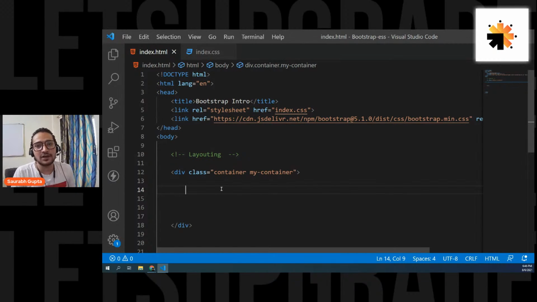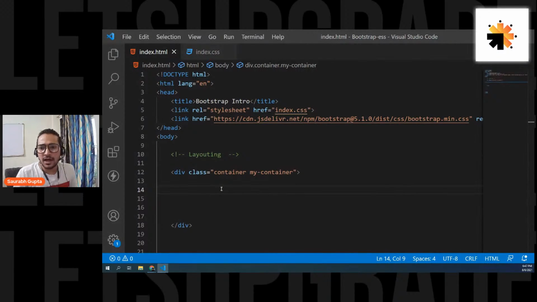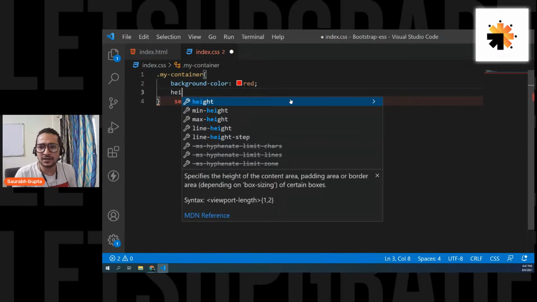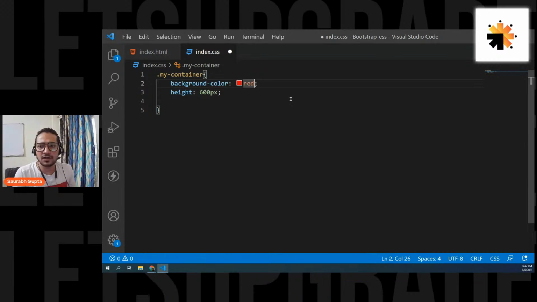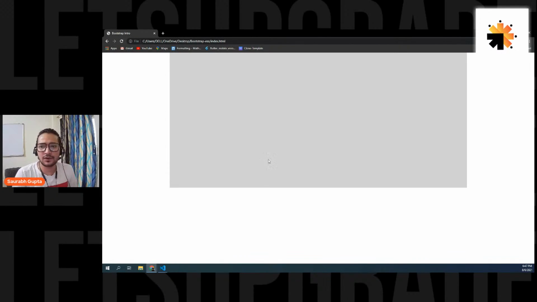Okay, perfect. So now guys, let's start. Whenever you want to arrange your elements in the horizontal direction, you have one more class. First of all, let's say I want to create three elements in a row, three elements in line. And let's also do one more thing: I want to give my container a height. Let me give it a height of 600 pixels, and a background color of light gray. Here we go, I have a background color of light gray, and this is my container. Cool.